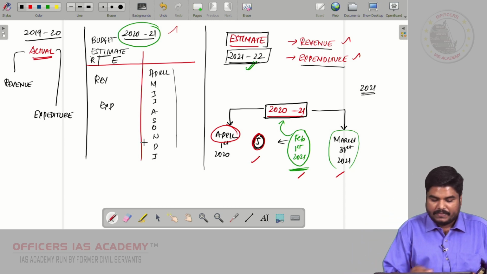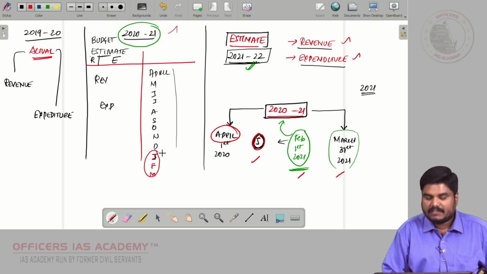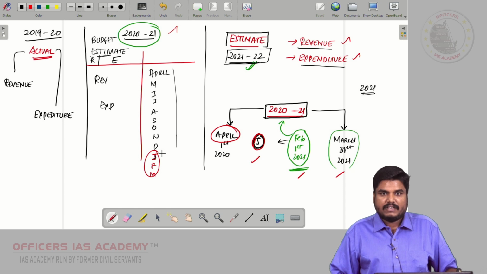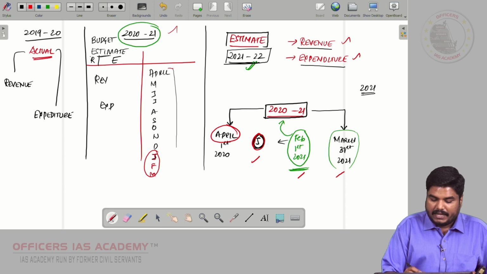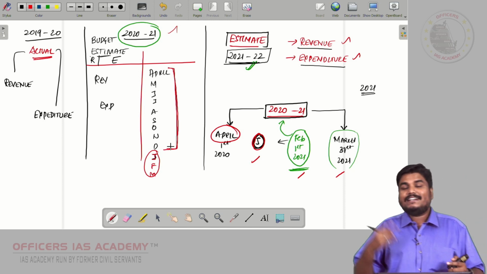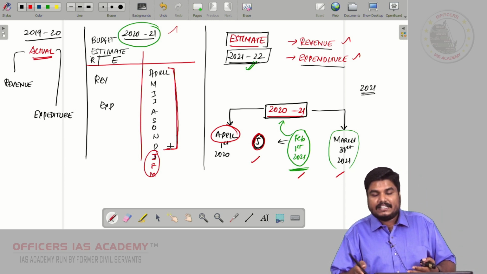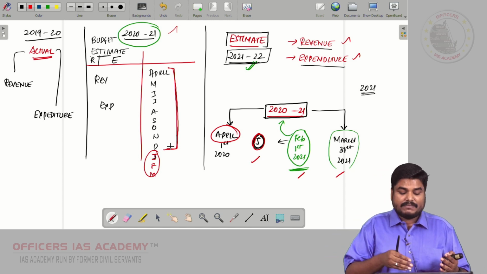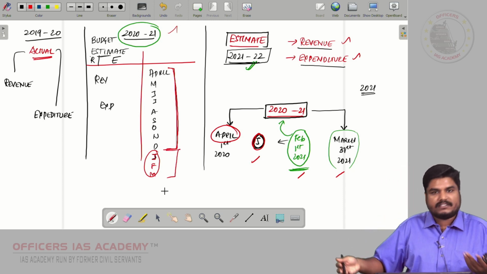But what about January, February, March? These data may not be available with the Finance Minister, right? So, what will the Finance Minister do? By looking at the trend of these 9 months data, the Finance Minister will be extrapolating what could be the revenue for the remaining 3 months as well.